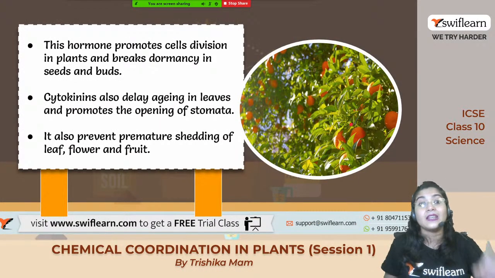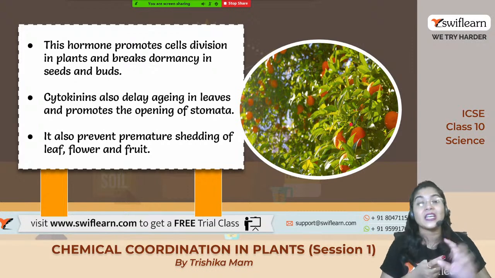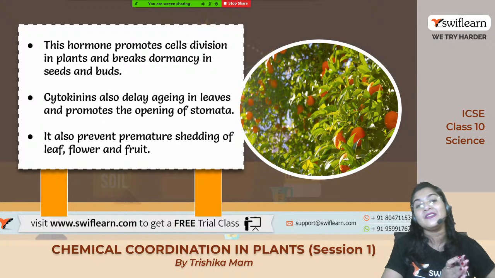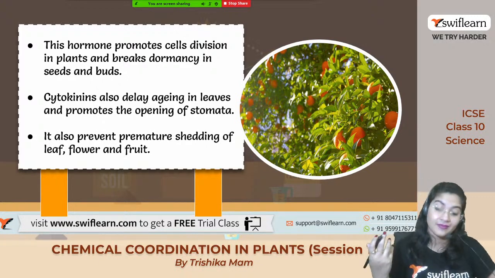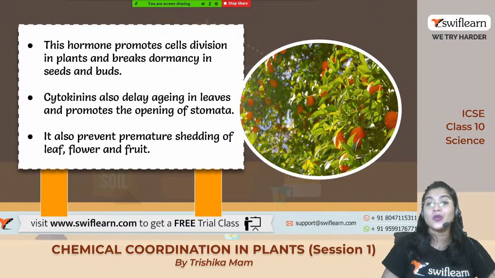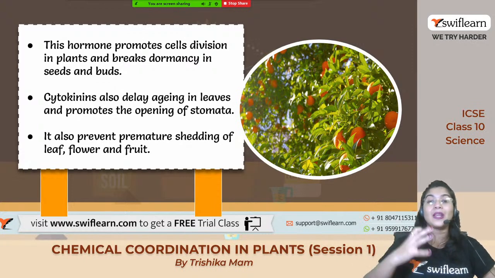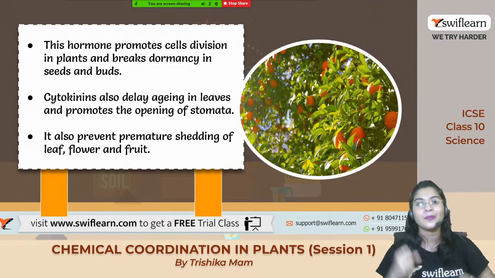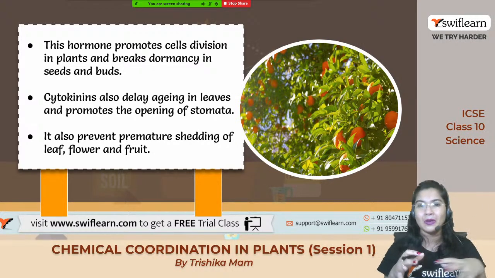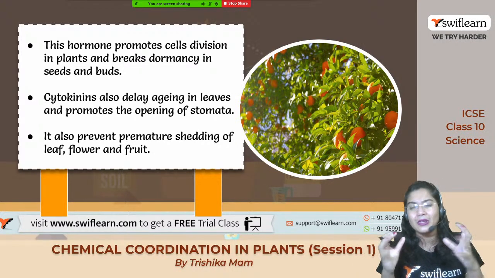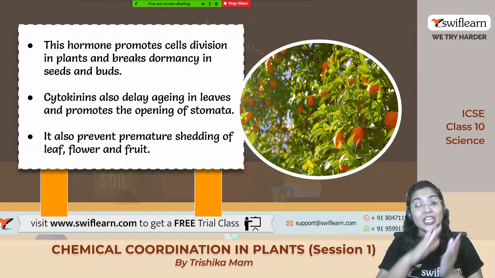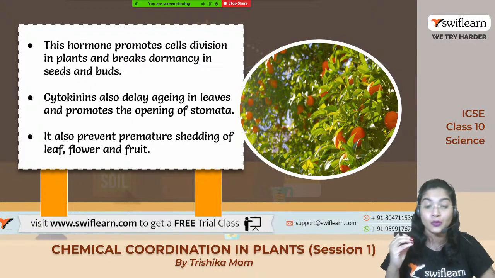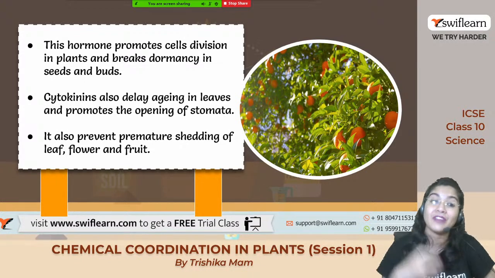Other than that, it breaks the dormancy, it helps in cell division, as well as they delay the leaves from getting old. Okay, so ये total plant parts को young रखने में help करते हैं. The plant parts will not become old, or wrinkled, or shed off. तो ये premature shedding of the fruit, flowers और roots को रोकते हैं और prevent करते हैं.